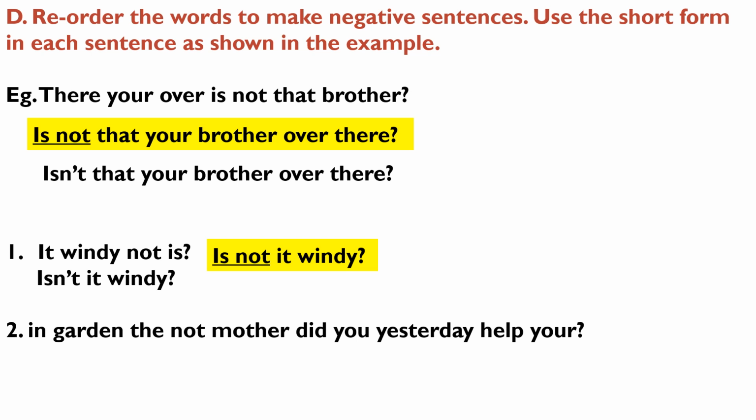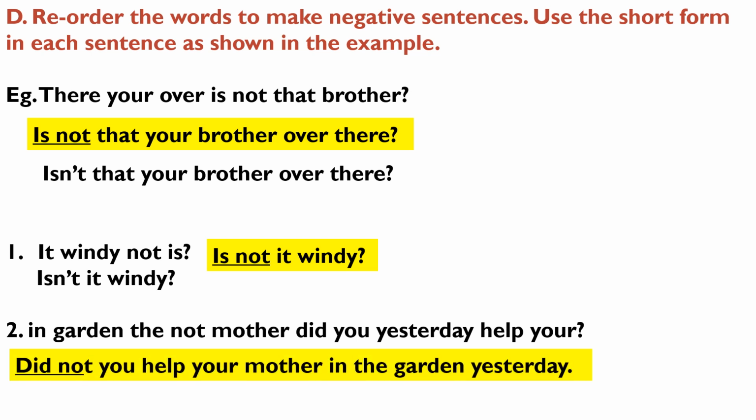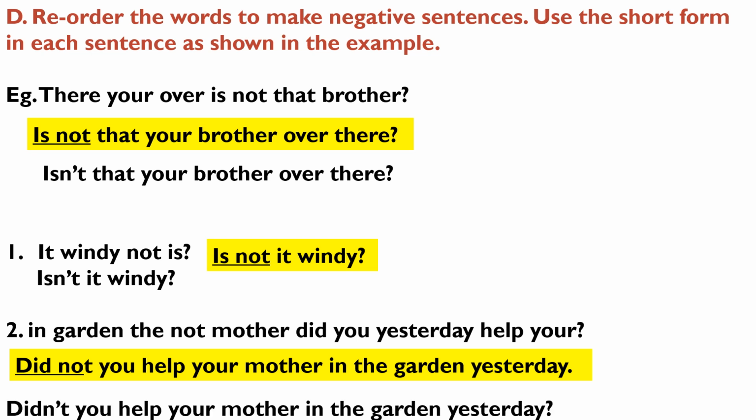The second sentence. In garden, the not mother, did you yesterday help your? When I arrange these words, my sentence is, did not you help your mother in the garden yesterday? So, the verb here is did not. I will have to write it in the short form, which is didn't. Didn't you help your mother in the garden yesterday?